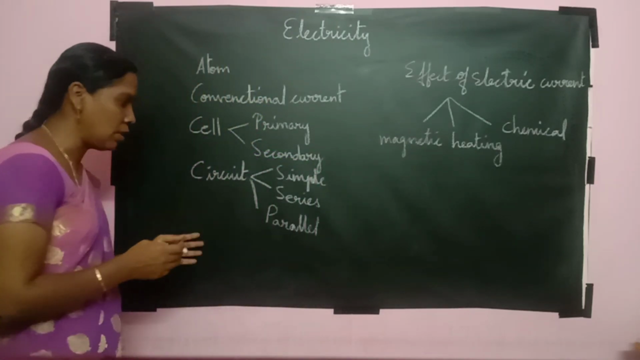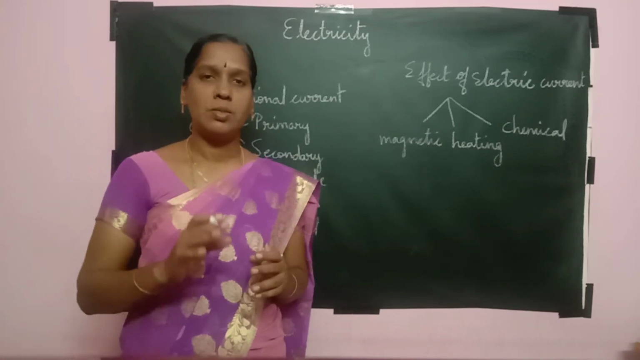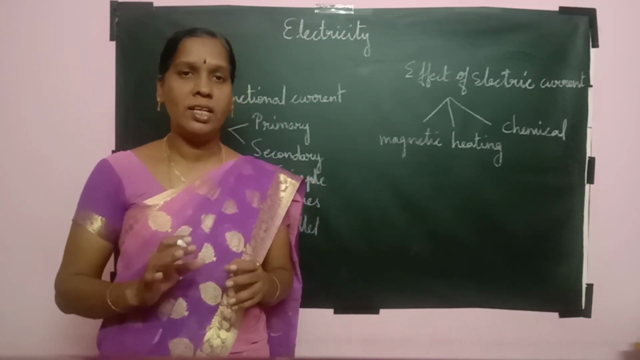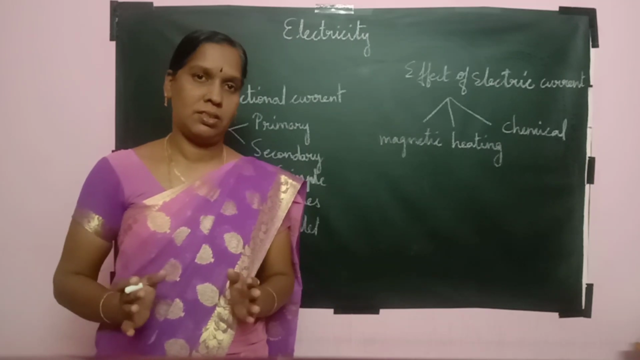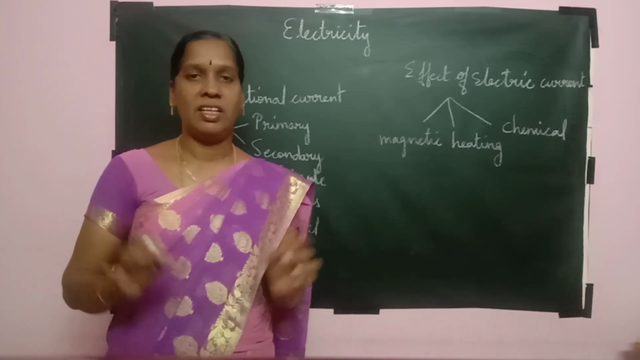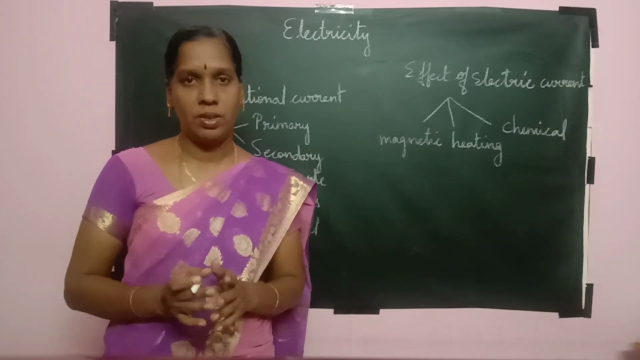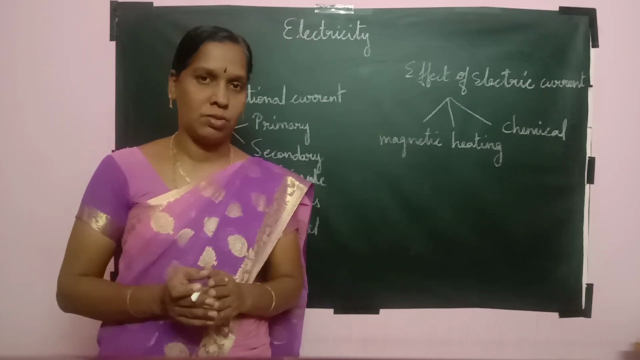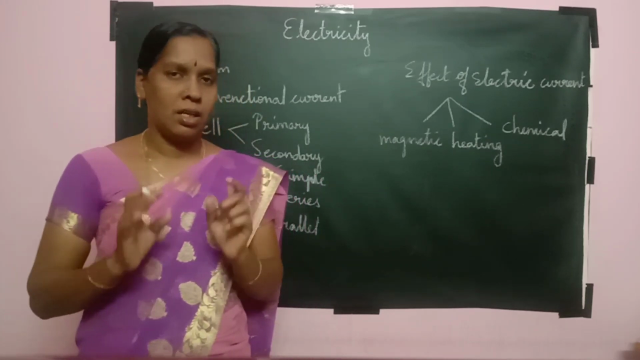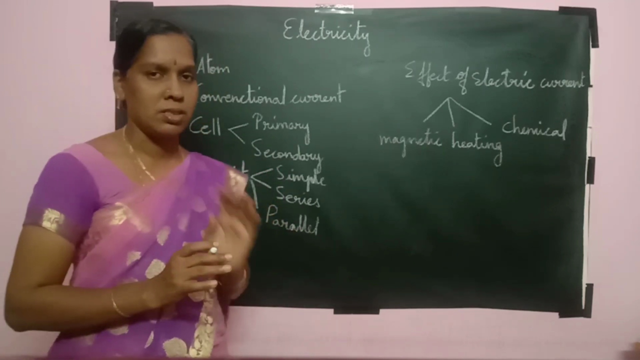Then we move on to circuits. Electric circuit means the current is made to flow only in a closed conducting path. There is a battery, a key, a bulb and the connecting wire. If it is done properly only, then the light will glow. It is said to be an electric circuit. This one, which has only one bulb along with it, is said to be a simple circuit.